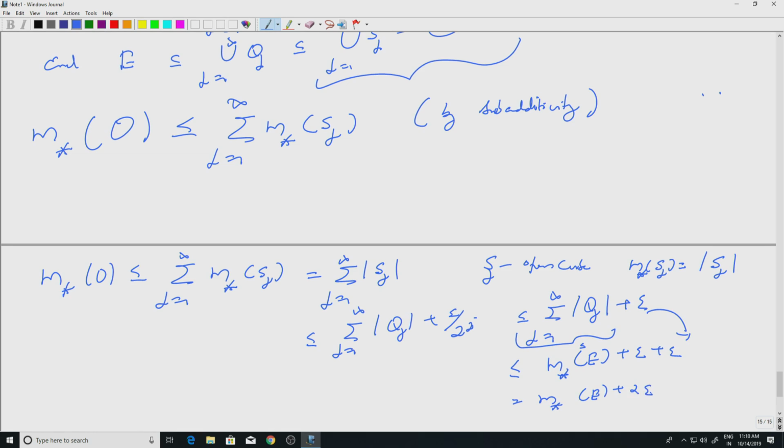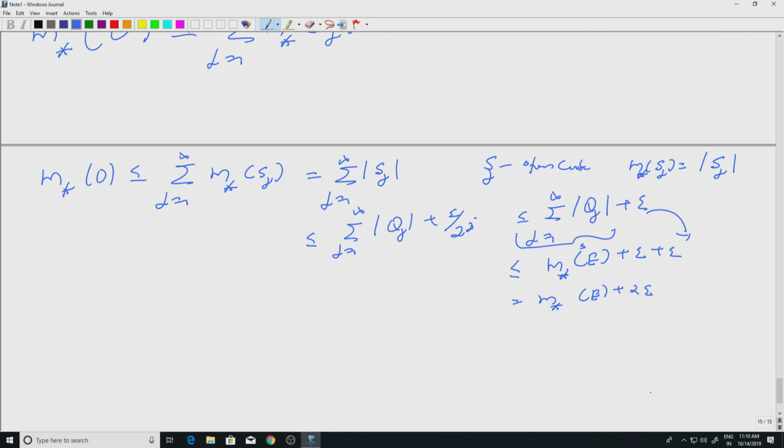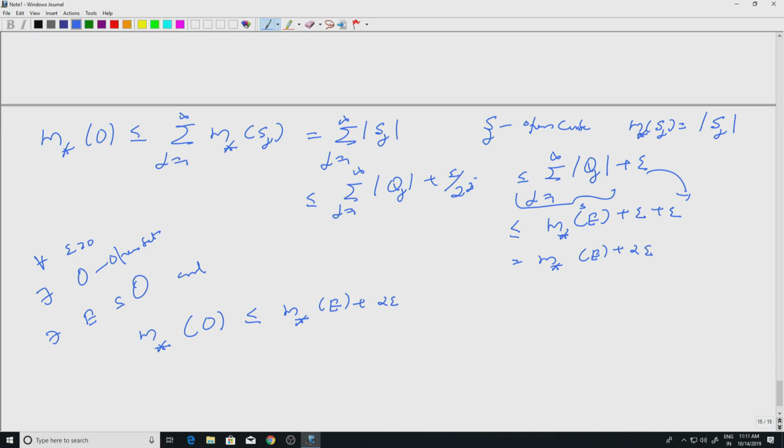The 2 epsilon does not matter because epsilon is arbitrarily small, right. So, what we have done is, for every epsilon positive there exists an open set O, such that E is contained in O and m star of O is less than or equal to m star of E plus 2 epsilon. This is true for every epsilon, right.